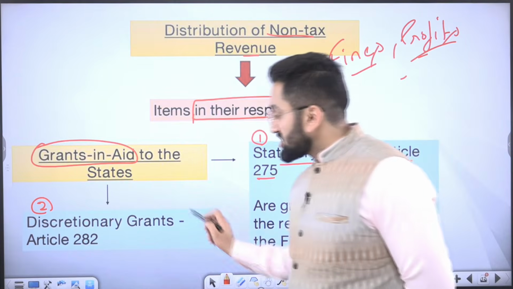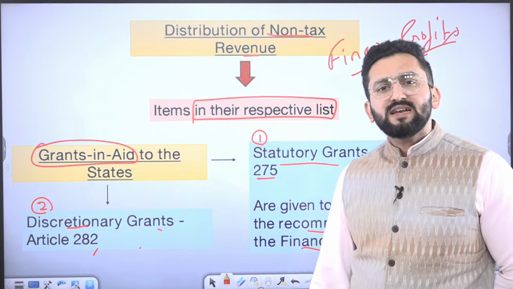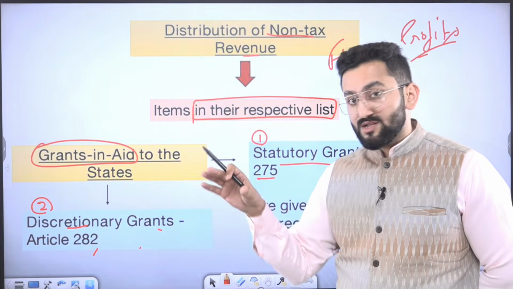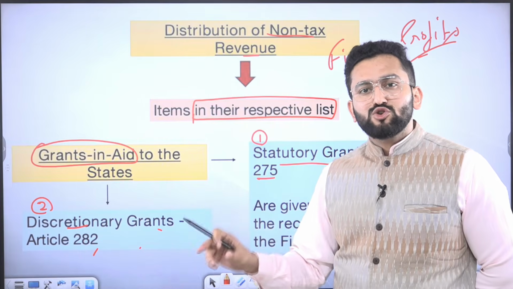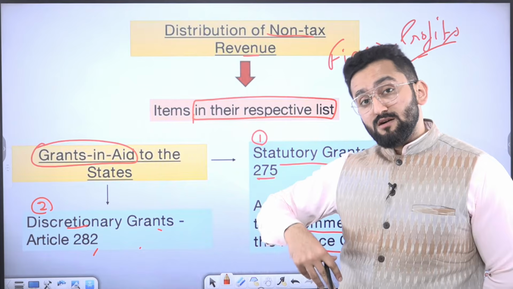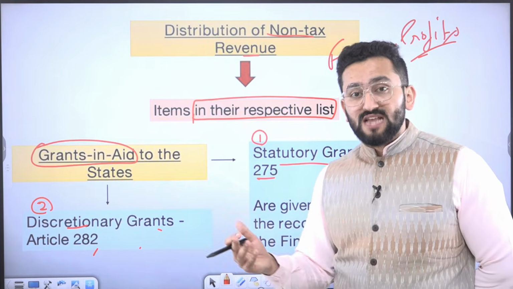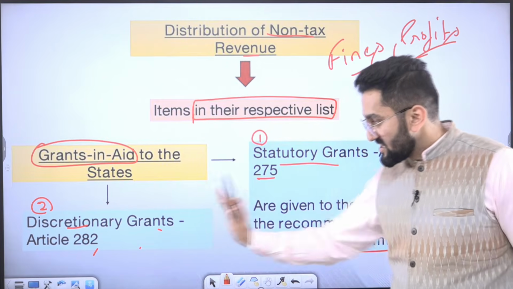But when it comes to discretionary grant, as the word discretion says, Article 282, it says it is the discretion of the center. If the center thinks, yeah, this particular state is having these financial crises, or this particular state needs to spend more on education, health, or other areas of development, then the center can actually give it from its own side. It is not on the basis of the Finance Commission's recommendation, right? So there's a difference between the two.